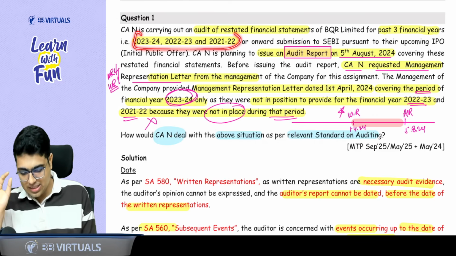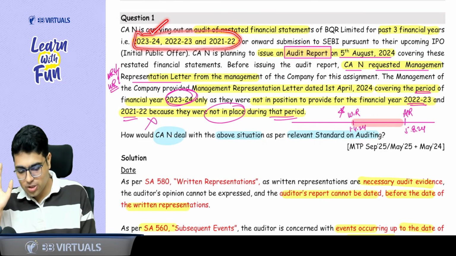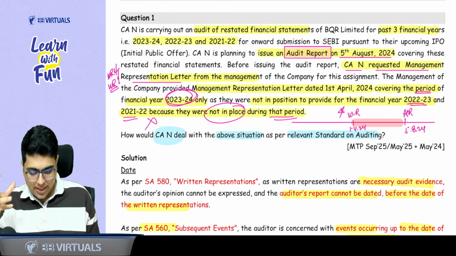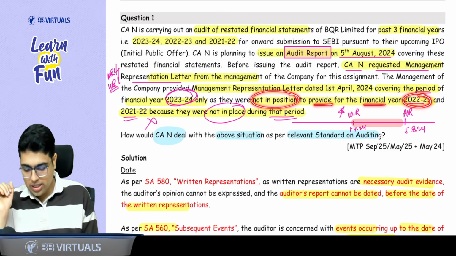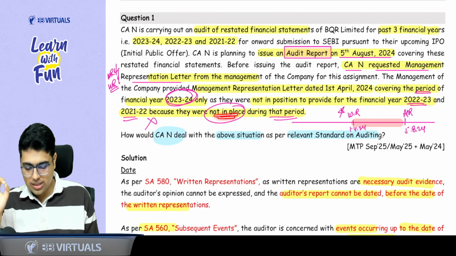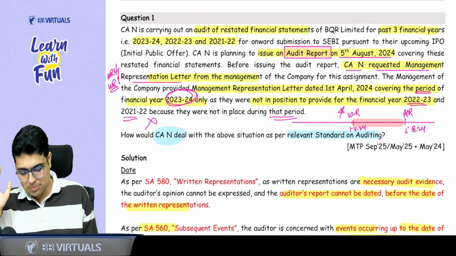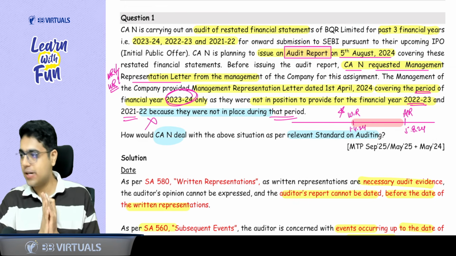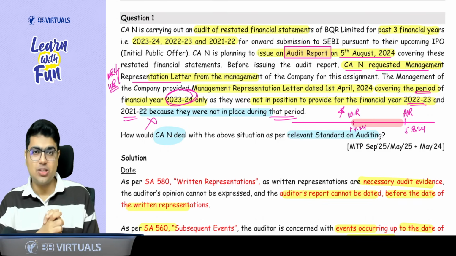So there were 3 years. They are giving the representation for this year, not for the other years. Why? They said we are not in a position to provide it for financial year 22-23 and 21-22 because we were not in that period. We were not available in that period, so we cannot provide for that period. Now, how will you deal with this situation?